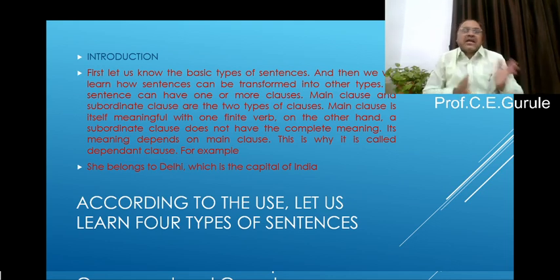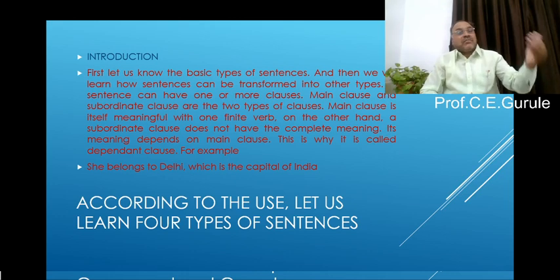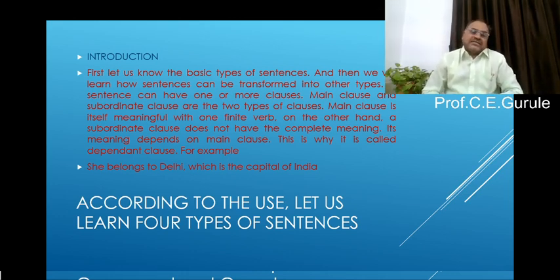Main clause and subordinate clause are the two types of clauses. What is a main clause? A main clause is itself meaningful, with one finite verb. On the other hand, a subordinate clause does not have complete meaning. Its meaning depends on the main clause. This is why it is called a dependent clause.